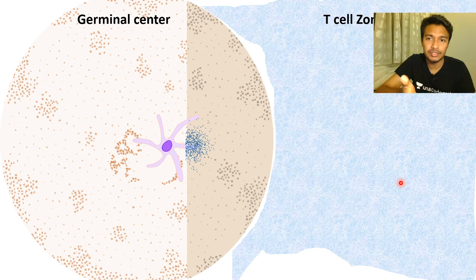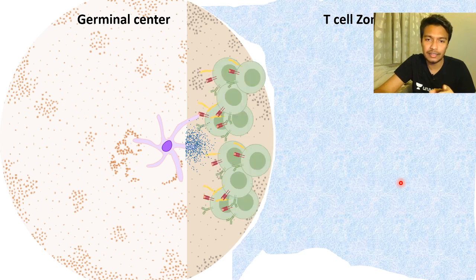Let's say the land troopers are residing, and the T cell area is a very similar region where, let's say, the navies are residing. So these are two different regions. Now here in the germinal center there is a trainer, there is a coach known as follicular dendritic cell, and there they undergo many different processes.